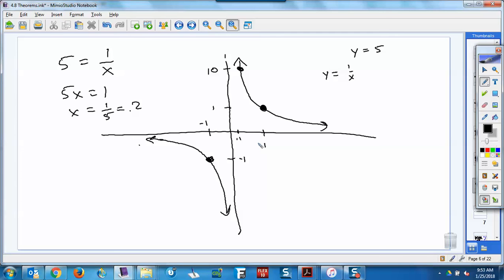So that's how you show it. That could be on the quiz. All right. Use the intermediate value.